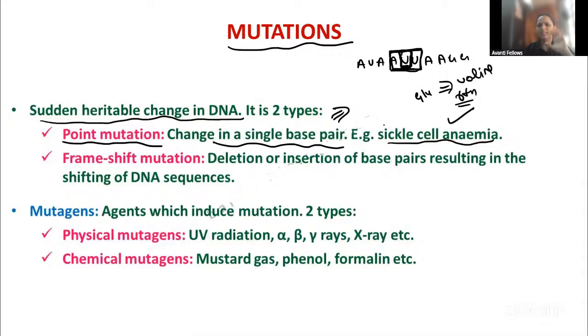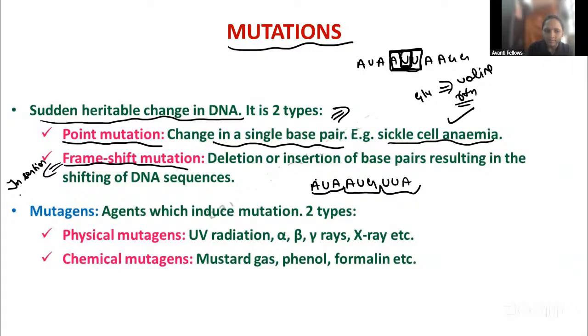We'll study about that. It is a point mutation, where the mutation happens at a single point. And in the frame shift mutation, the frame is going to be changed. For example, AUA, AUG, then UUA. What will happen now? Insertion or deletion will be required for the frame shift. Insertion or deletion will lead to the frame shift mutation, guys.